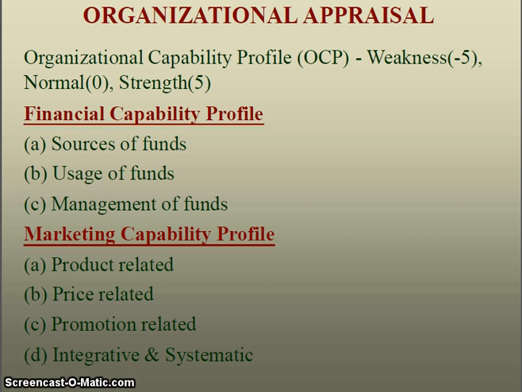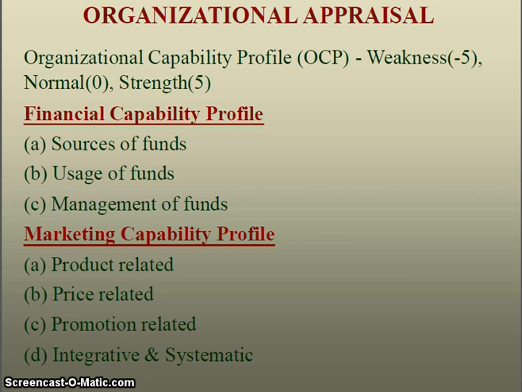So the organization needs to identify what all their strengths or capabilities are in different areas, mainly in the functional areas, like in finance what is the capability, what they are good at, in marketing what they are good at, HR, like that we are going to discuss, and assign values to their capability. This is called organizational capability profile.